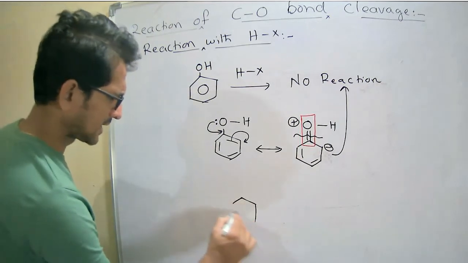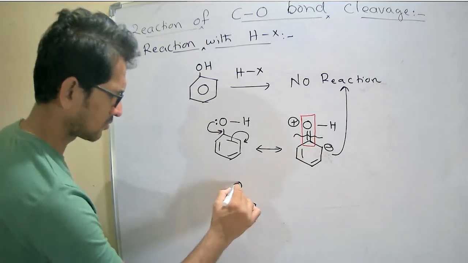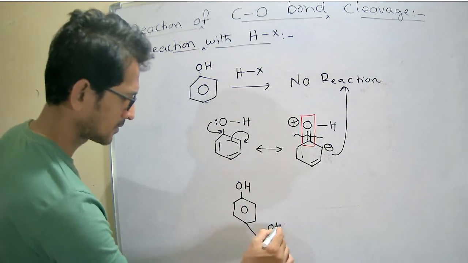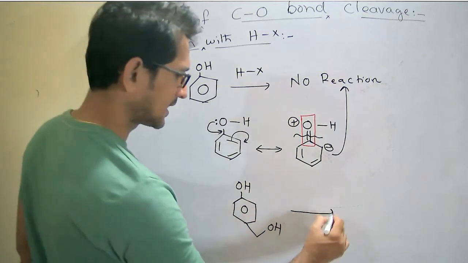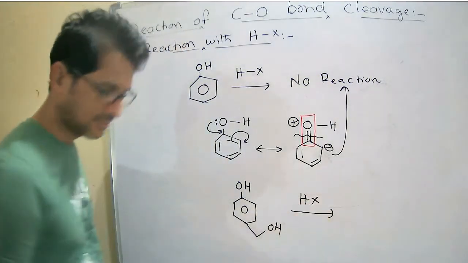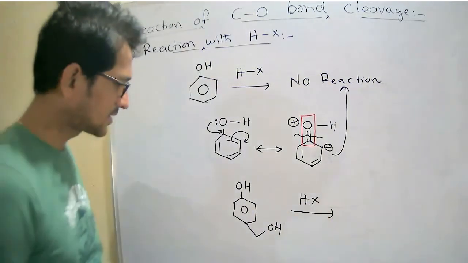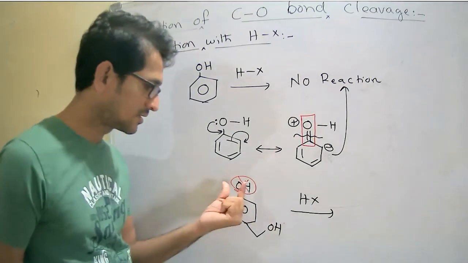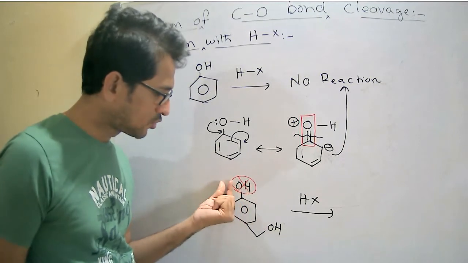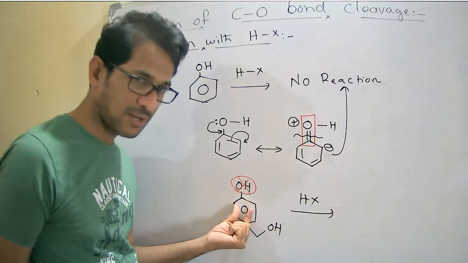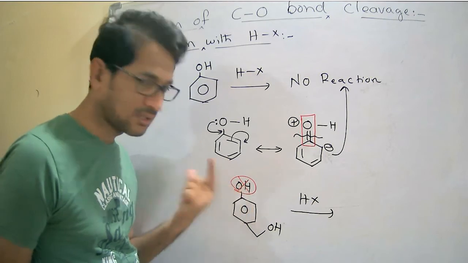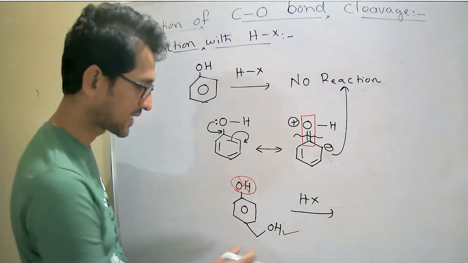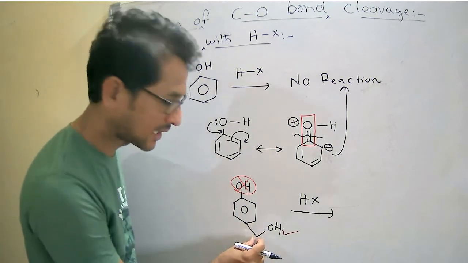For example, I can write one more OH. Now it can react with the HX, because this OH, unlike the other, is not involved in delocalization of the lone pair with the pi bonds of the ring. This OH can react because it is aliphatic, not aromatic.